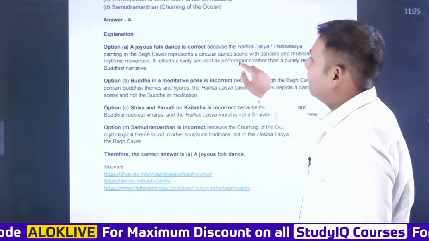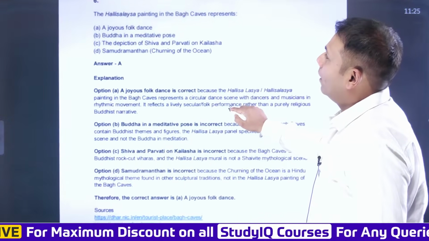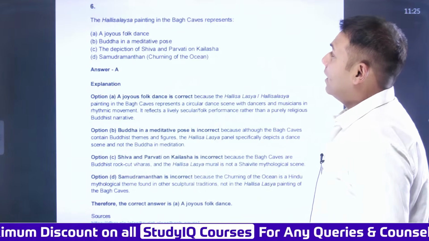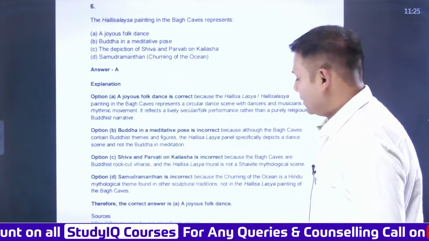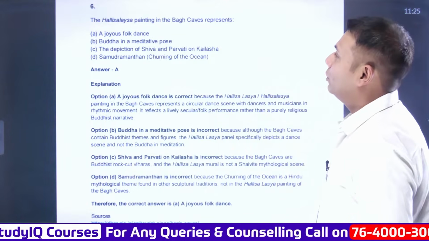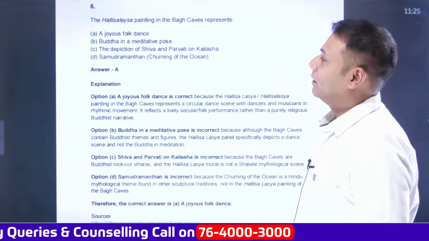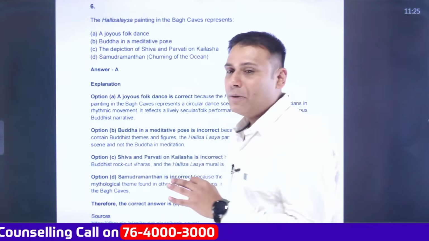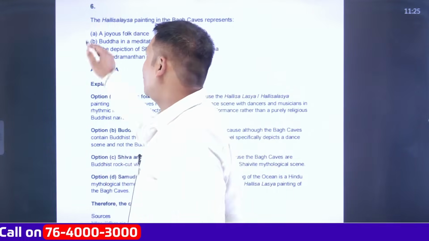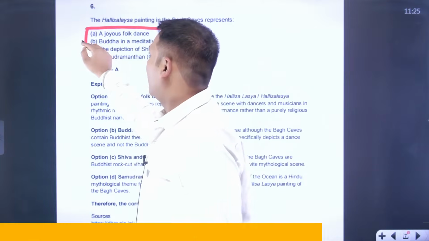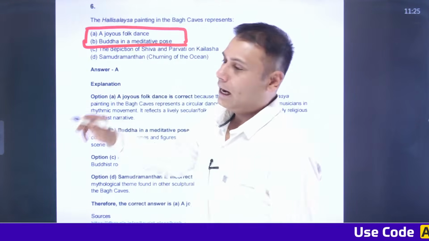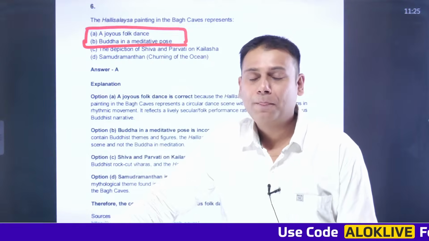The question is, Hali Salayas painting in the Bagh caves represents a joyous folk dance, Buddha in a meditative pose, depiction of Shiva and Parvati on Kailash, and Samudra Manthan. See, the students here might get confused specifically between two important options. Why two important options? I'll give you a very simple example about this.